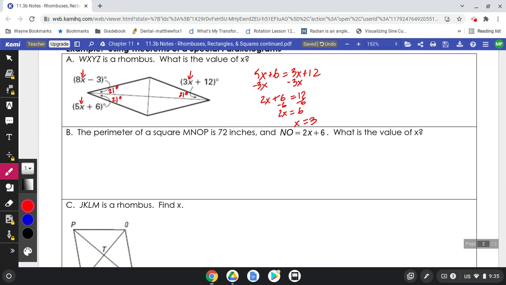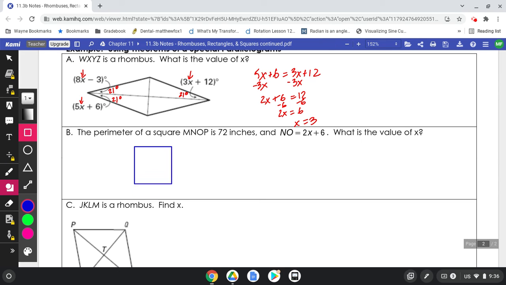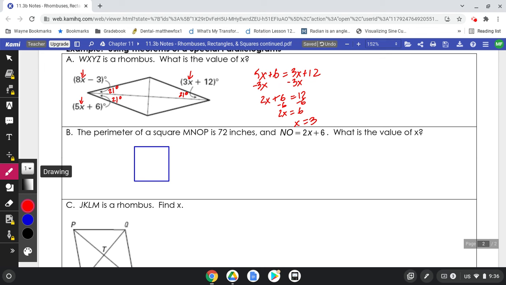All right, now our next one. It says the perimeter of the square MNOP is 72 inches. So I'm going to start, I draw this square. Yours might not be perfect. That's okay. We just need a square shape.